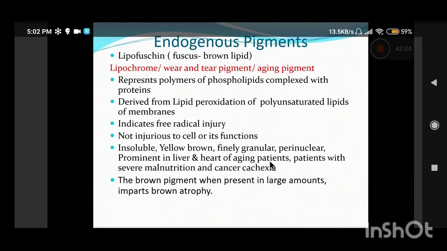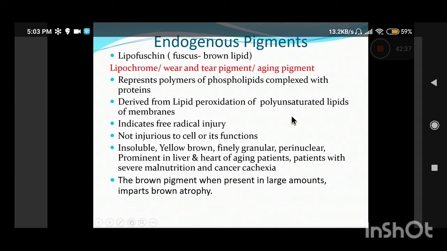Now coming on to the endogenous pigments, the most important is lipofuscin. The word is derived from fuscus, which means brown lipid. It is also known as lipochrome, wear and tear pigment, or the aging pigment. What is lipochrome? It is nothing but a polymer of lipids complexed with proteins. It is believed to be derived from the lipid peroxidation of polyunsaturated fats from the cellular membranes.